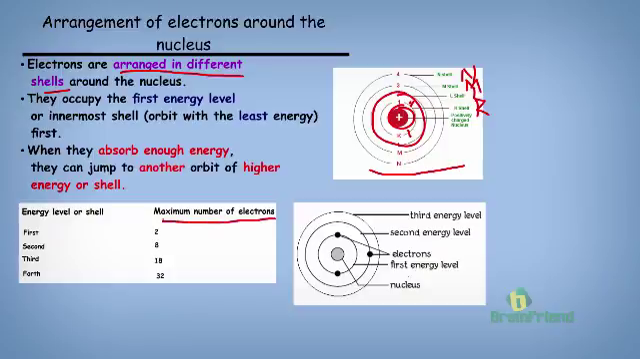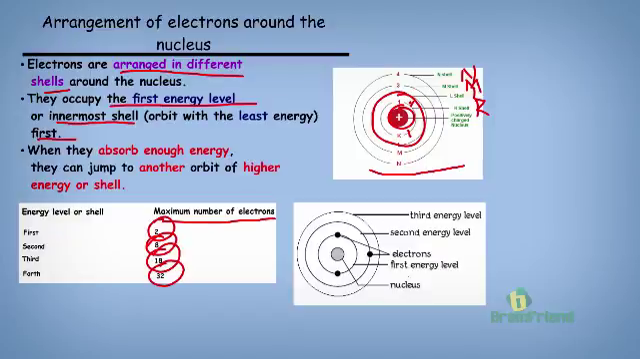The first shell has a maximum of 2 electrons that you can take. The shell next to it has a maximum of 8. The third one has a maximum of 18, while the fourth one has a maximum of 32 electrons that it can take. Now, electrons occupy the first energy level or innermost shells first.